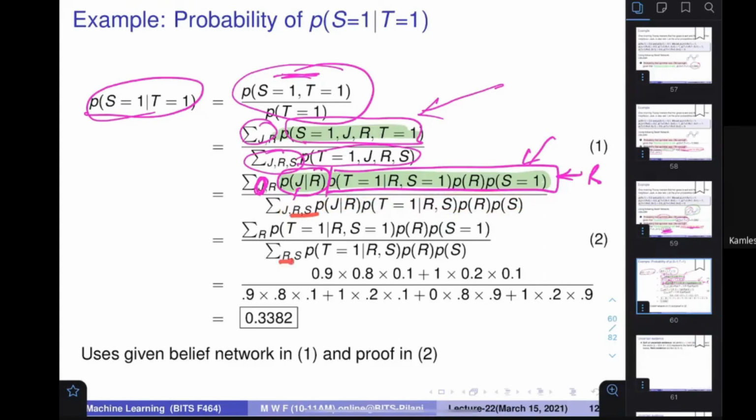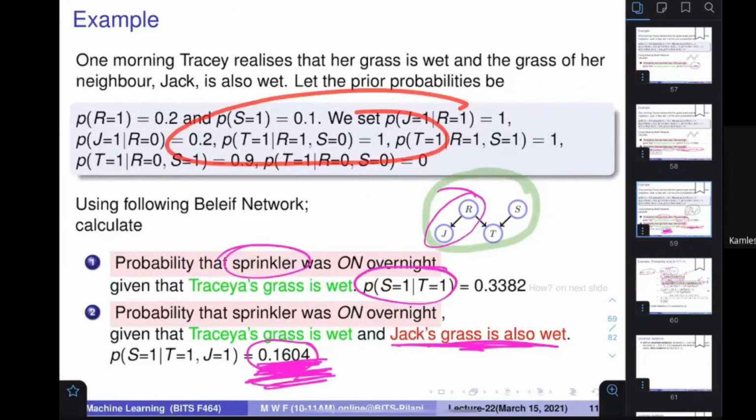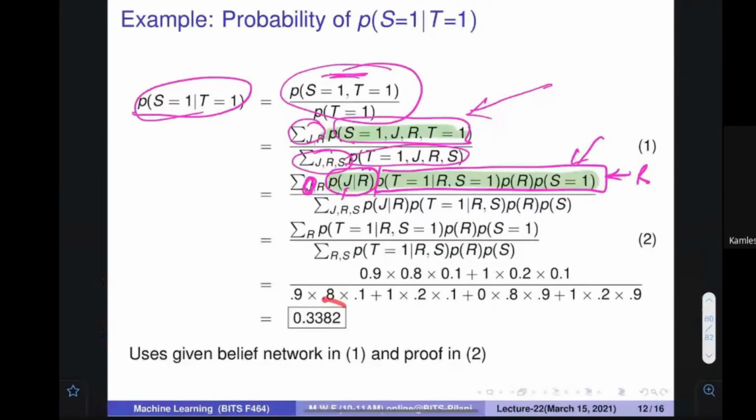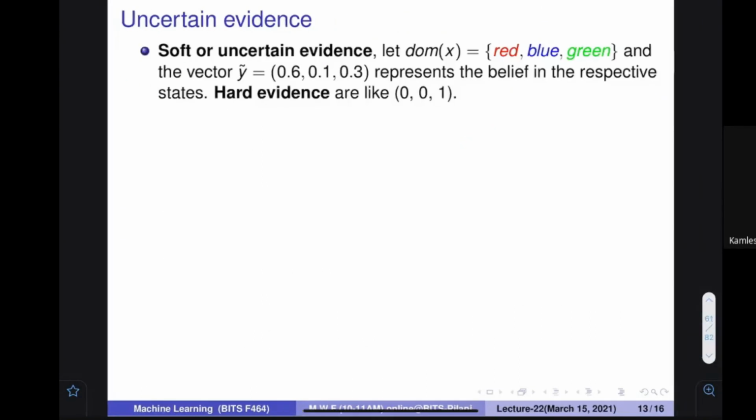I can say that for R, S, this particular quantity. And then for all the values of R, I can write this for R is equal to 1, and R is equal to 0. So you see what is the probability of T. All these probabilities I have specified anyway over here. You can find them from there, put them into the formula, and you will get 0.3382. For the second one, I just encourage you to please read this. All these things are on your slides, so please see this.